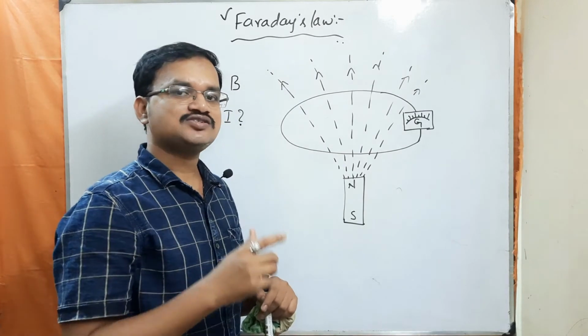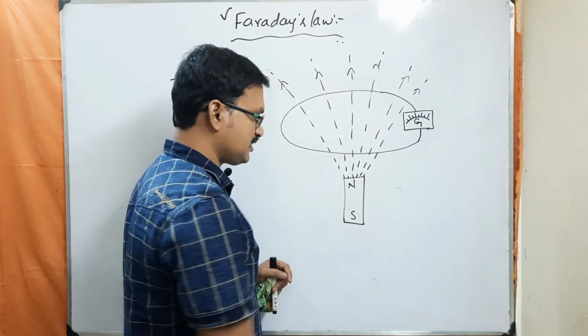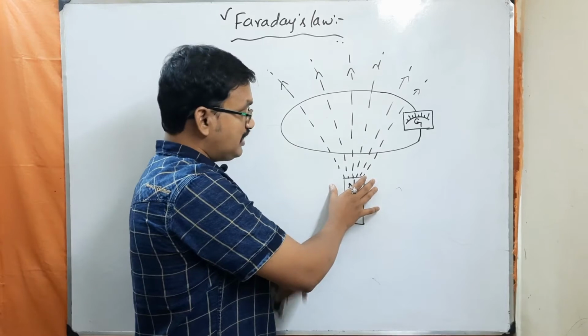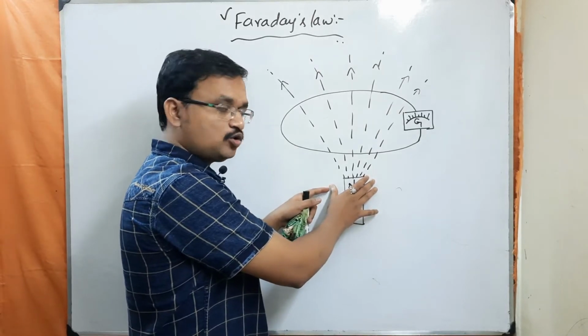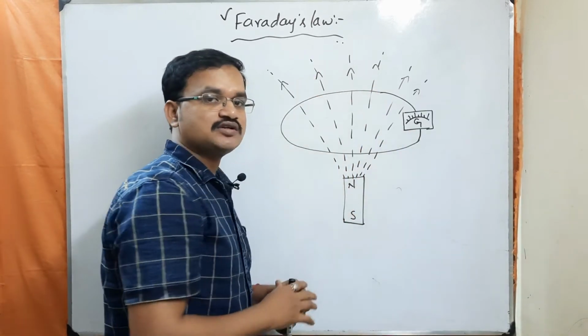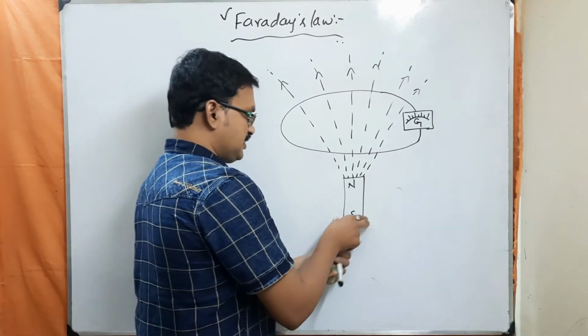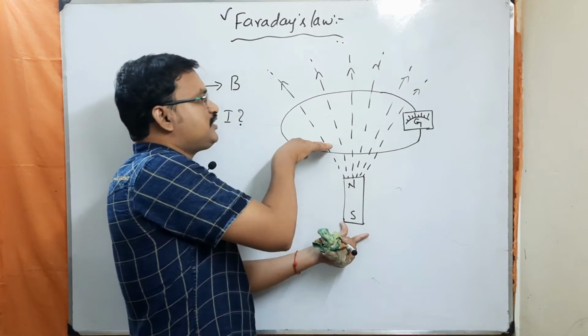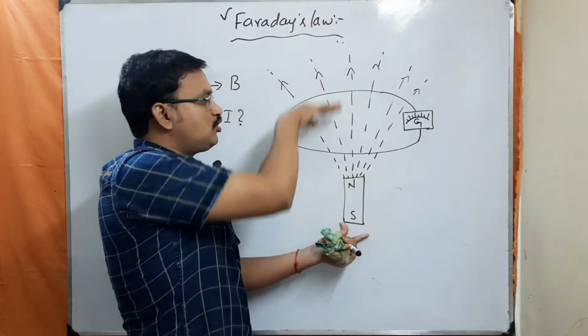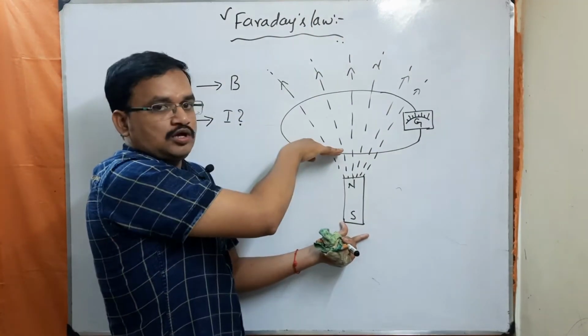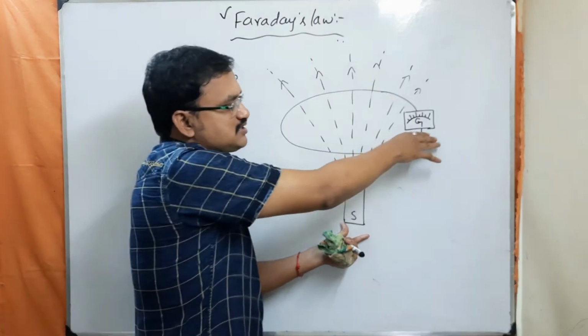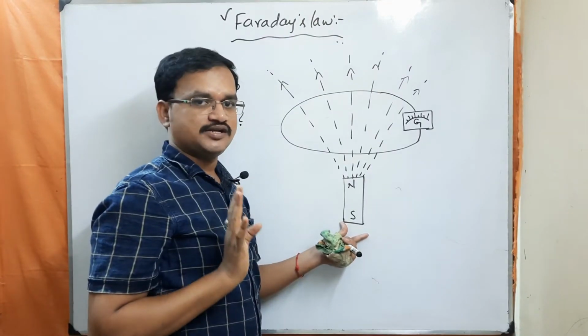Then he started playing. He has taken the magnet nearer to the loop. Whenever he is taking the magnet nearer to the loop, in that case also he has seen some deflection in the galvanometer. Then he kept the magnet here and he started moving the loop up and down. In that case also he has seen some deflection in the galvanometer.